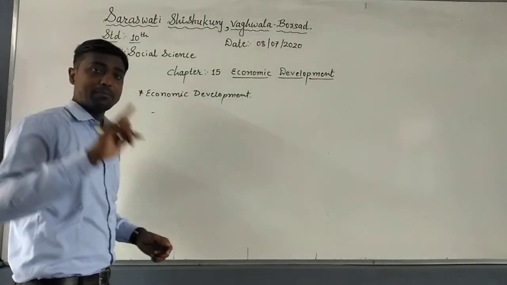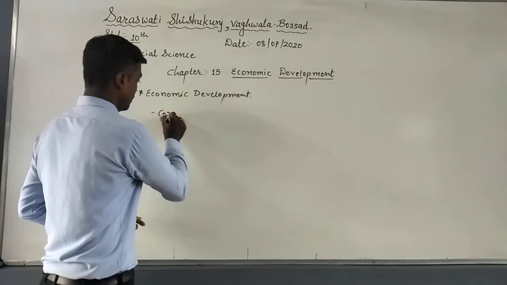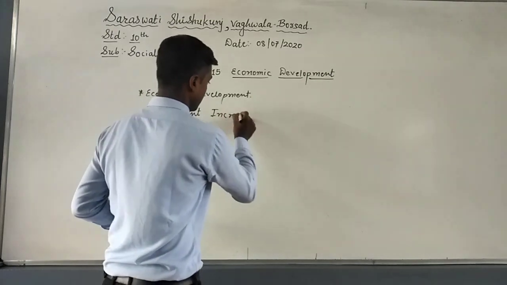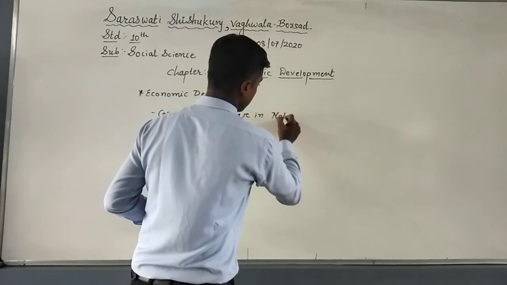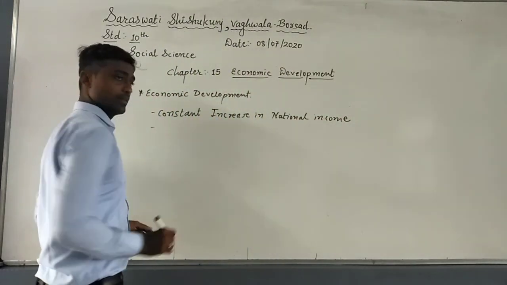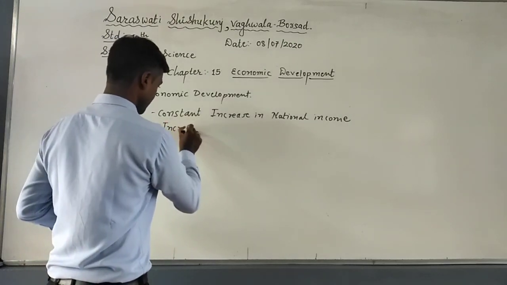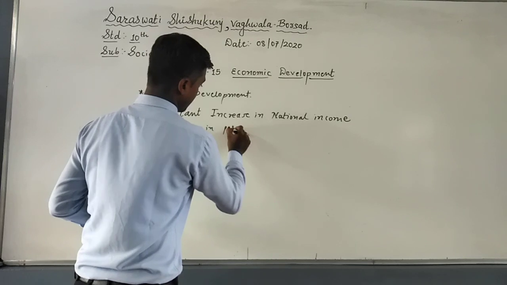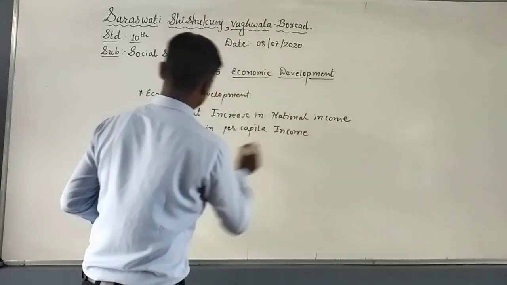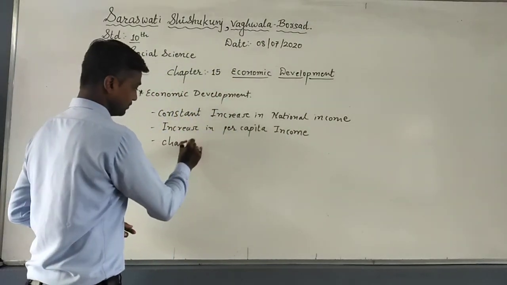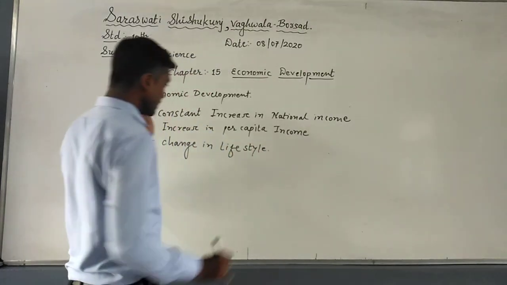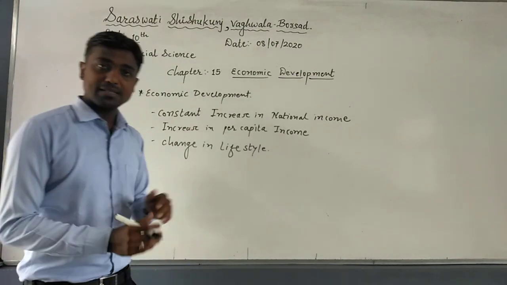In that, we have decided three parameters. For example, constant increase in national income. Second, increasing per capita income. And the last one is change in lifestyle. Now you just see that these are the three parameters through which we can say that it's economic development.